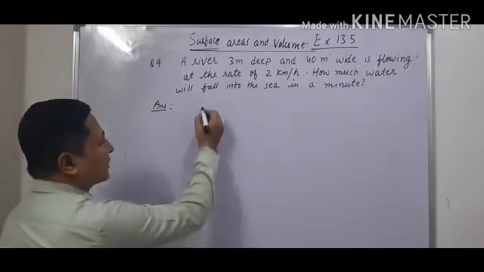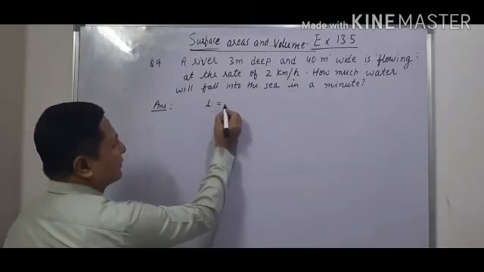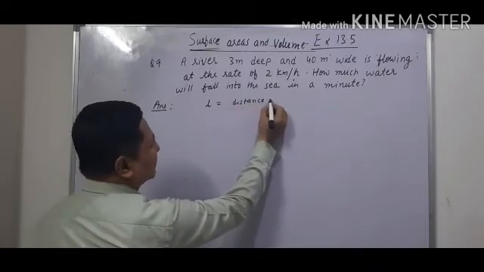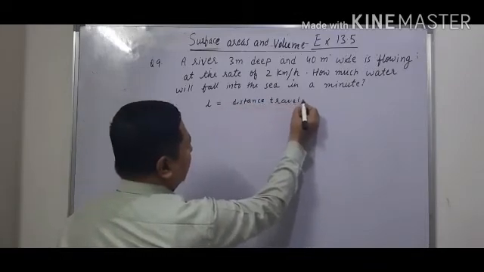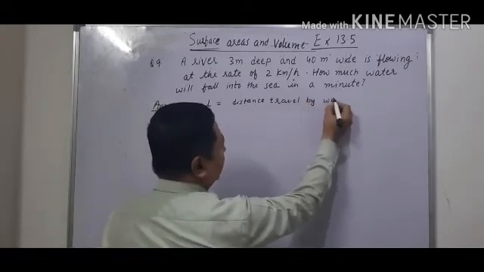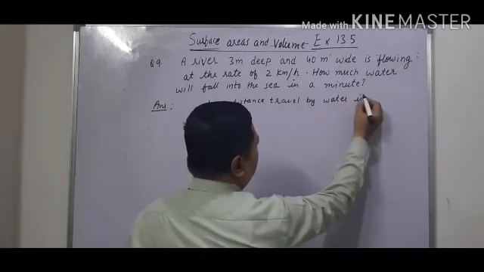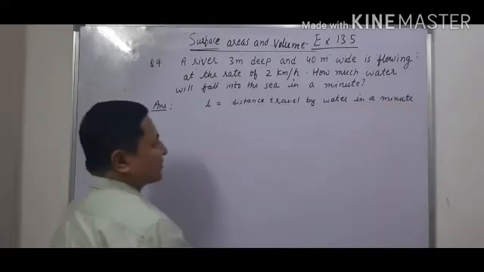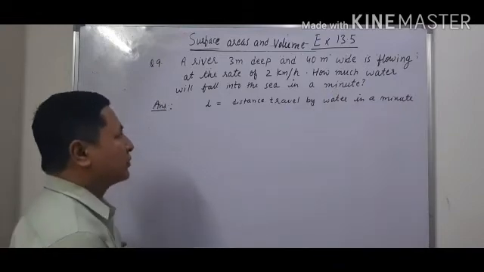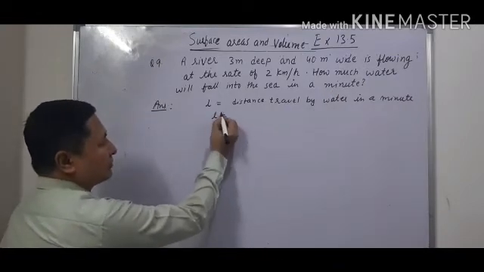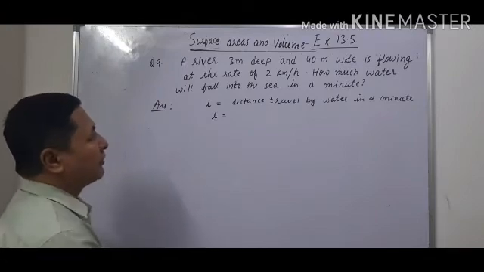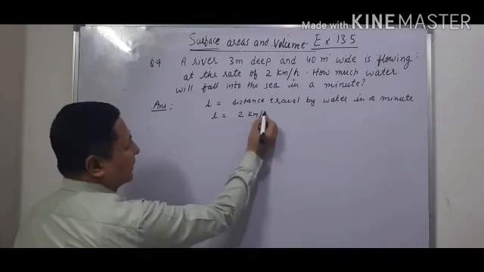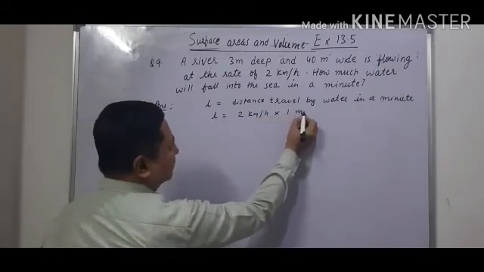So that means here the length will be equal to the distance traveled by water in a minute. That is what we have to find out. So the distance will be speed into time, and the speed of the river is given as 2 km per hour, and time is 1 minute.